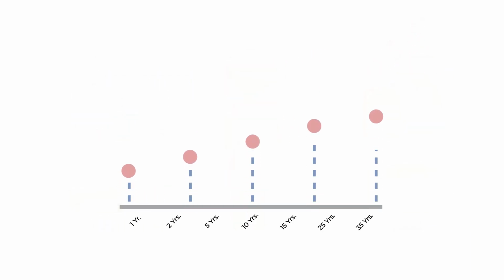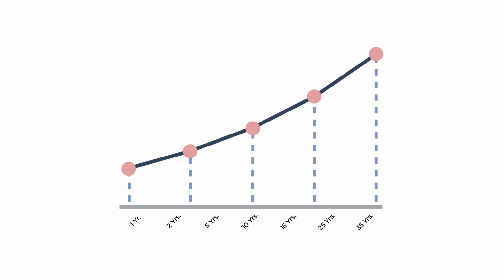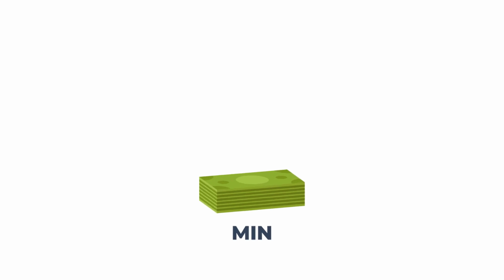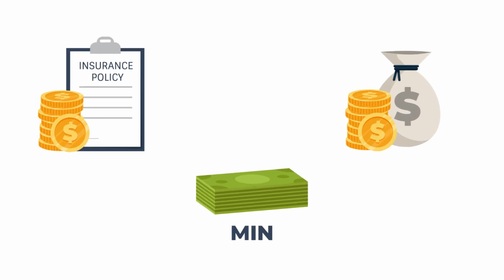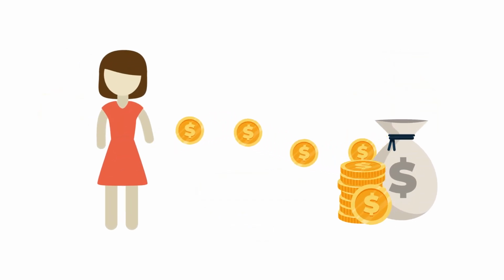One important thing to consider is that the cost of universal life insurance starts very low and increases annually with age. If only the minimum premium is paid, the policy can become expensive since there is no cash value to offset the cost of insurance requirements. The policy owner can access the cash value while alive. This can be done by either withdrawing or borrowing against the cash value.